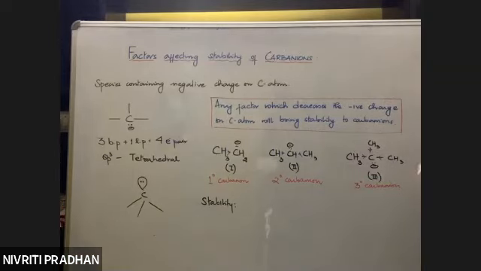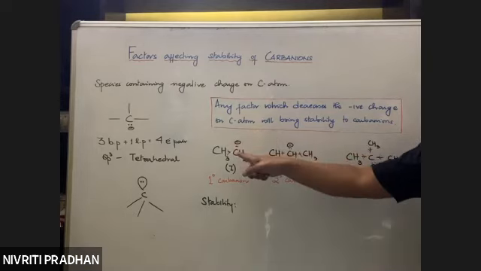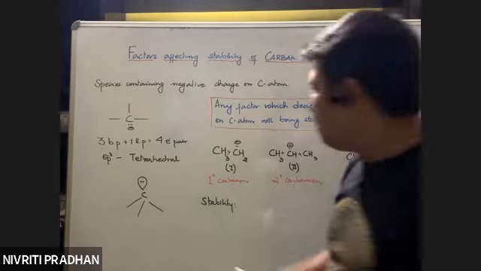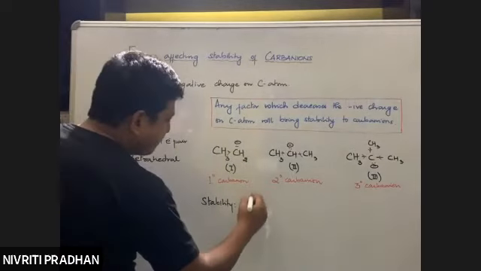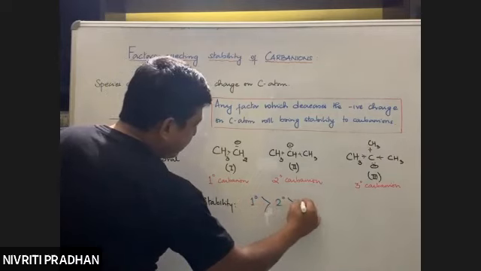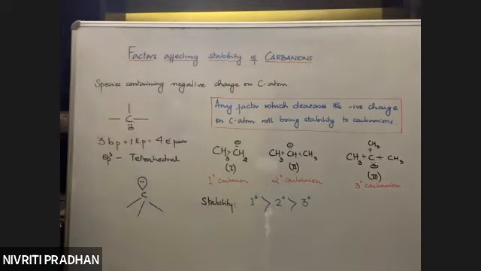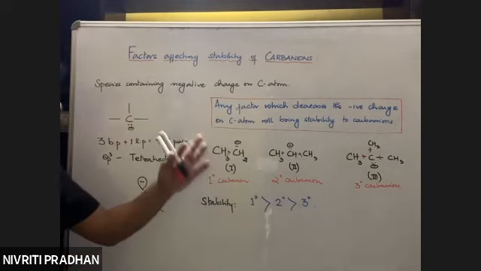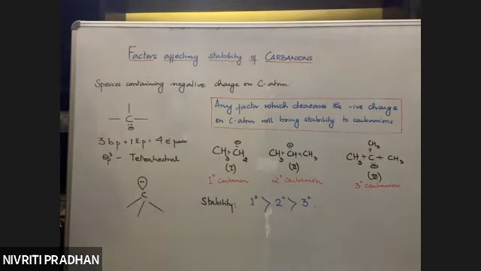But here the negative charge is increasing, which means the methyl groups are making this carbon atom unstable. The most unstable is 3 degree, because there are three methyl groups pushing electrons towards this carbon, whereas the most stable is 1 degree, because there is only one methyl group. So the order of stability of carbanions is just the opposite: 1 degree greater than 2 degree greater than 3 degree. For carbocations it was 3 degree greater than 2 degree greater than 1 degree, but for carbanions it is this.